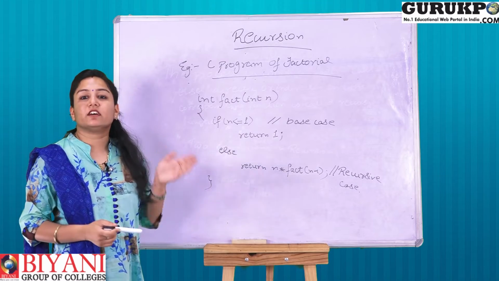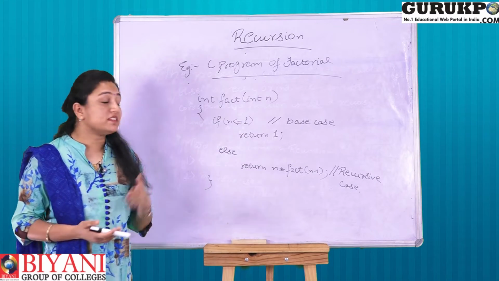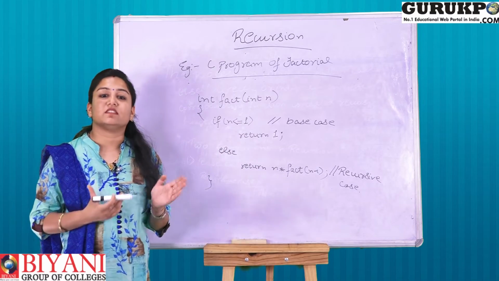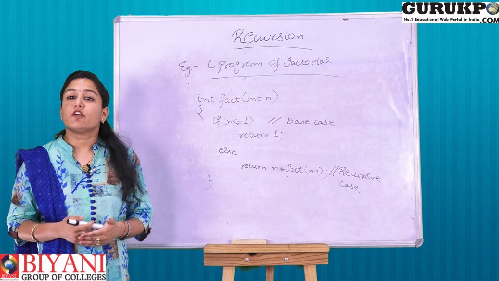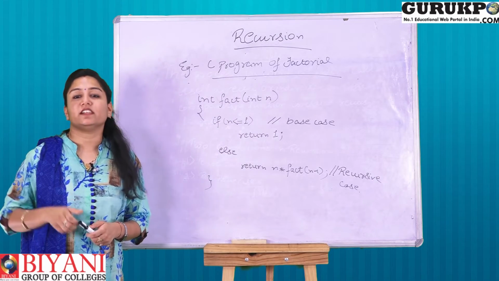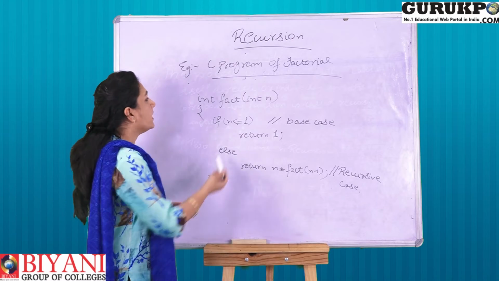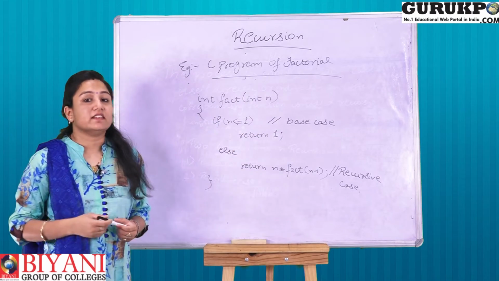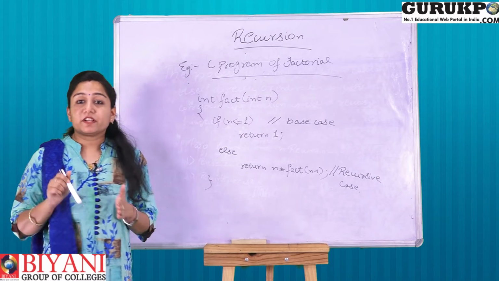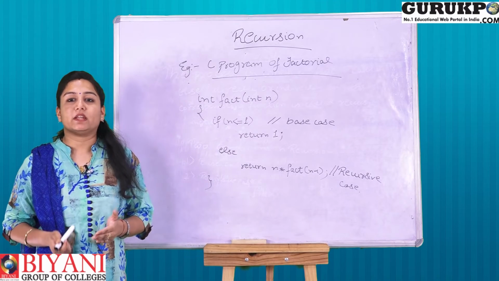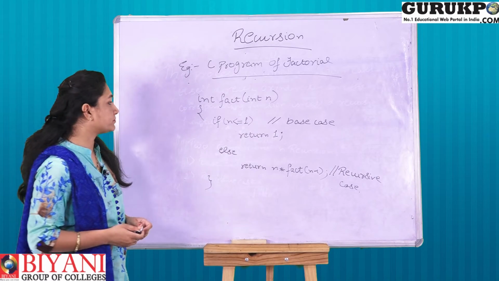That means it will return an integer value. Obviously it will return an integer value because this method will return the factorial of a number, which is an integer value, and the parameter is int n. Here n is that particular integer of which we want to calculate the factorial.